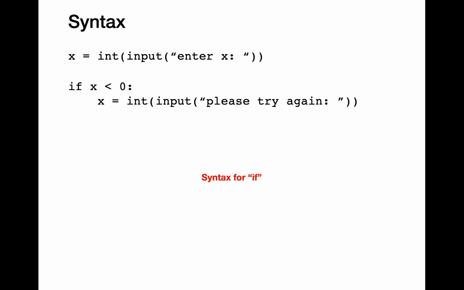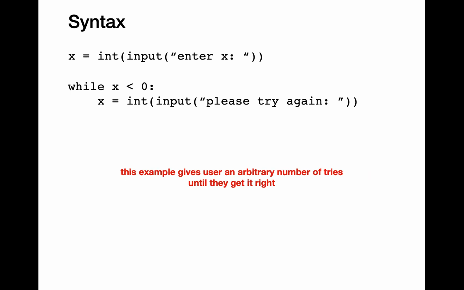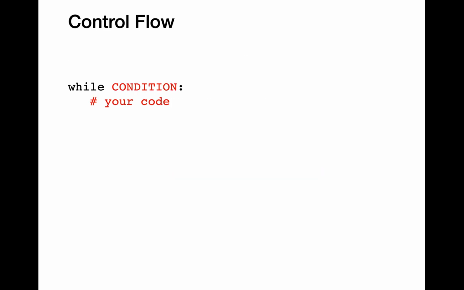How can we change this to make sure that we repetitively prompt the user for entering the correct input? We can just replace the if keyword with the while keyword. That pretty much is the syntax for the while loop. You'll have the while keyword, then a Boolean expression, then a colon, and then you have the loop body, which is an indented block of code. We can just replace the if keyword with the while keyword in this particular example to keep giving the user an arbitrary number of tries until they get the correct input.